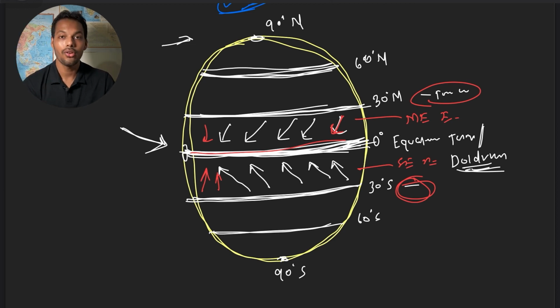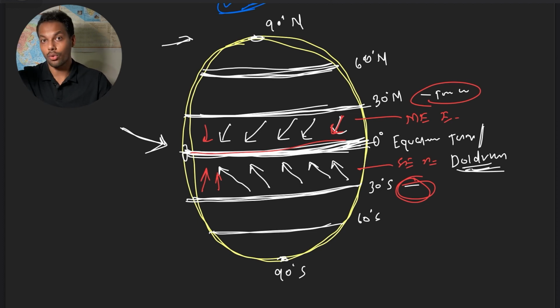See, there is a phenomenon called the Coriolis force. Earth is rotating around its own axis, and due to that rotation, the winds blowing from the subtropical high to the equatorial calm, or doldrum, are deflected.